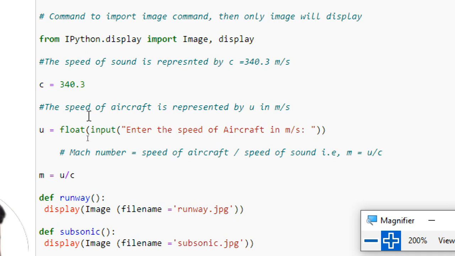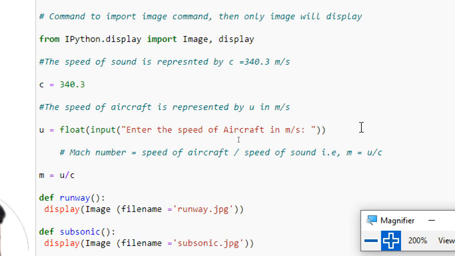Next, I am asking for input from the user. They enter the speed of the aircraft in meter per second, and I am storing this value in U. Before storing it, I am going to convert it into a float. A float accepts both integer and float type numbers, so it is better to use float.